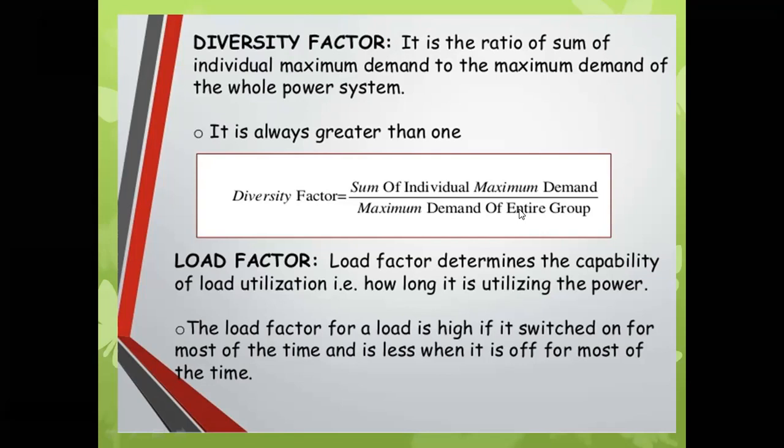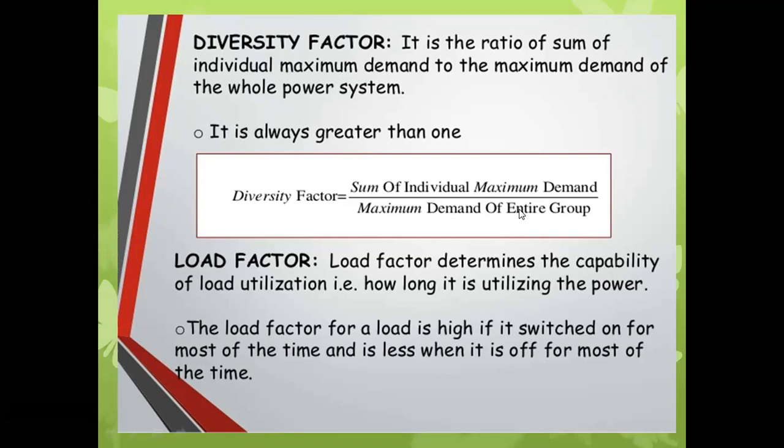If we add them, we get the numerator of the diversity factor. And if we observe the maximum demand of that entire colony for a given time period, and take the ratio of these two terms, that is, the sum of individual maximum demands of all the 15 houses present inside the colony to the maximum demand of that entire colony, we get the diversity factor.